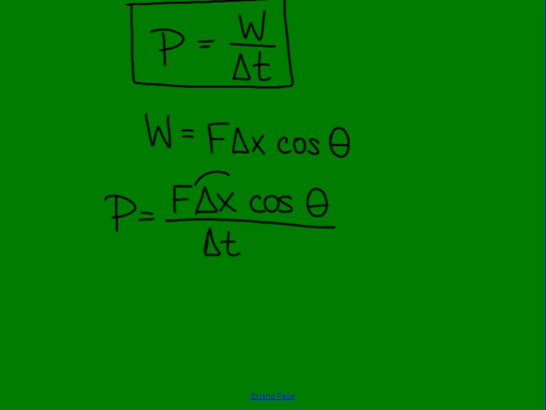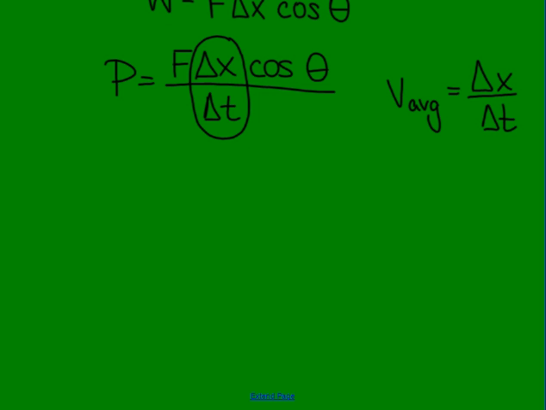Well, we know that the displacement divided by time can be expressed as the average velocity. So another possible equation for power is that power is the force times the average velocity times the cosine of theta.